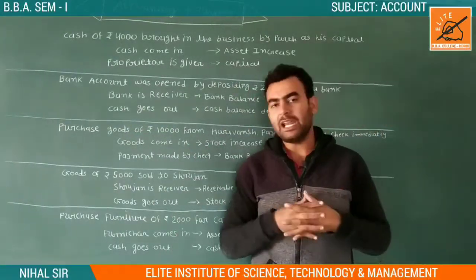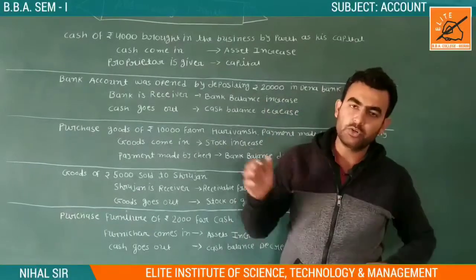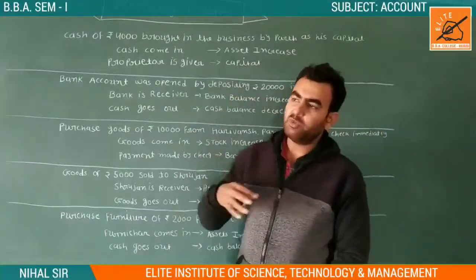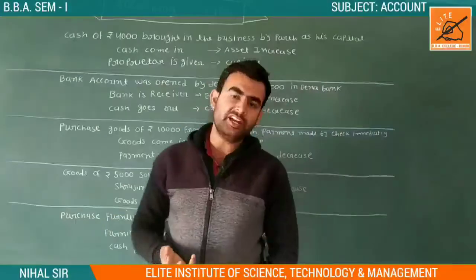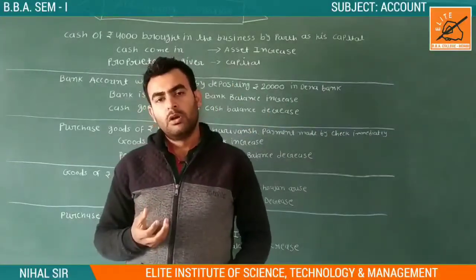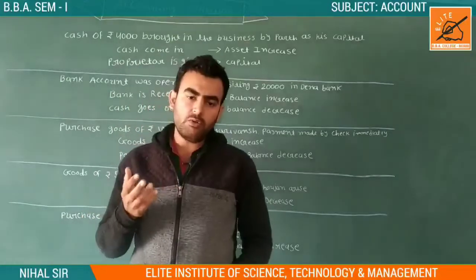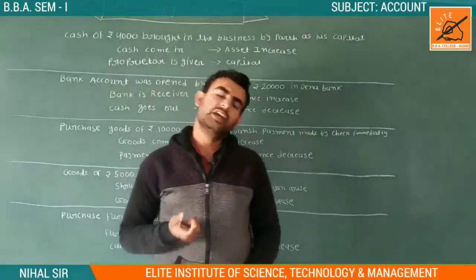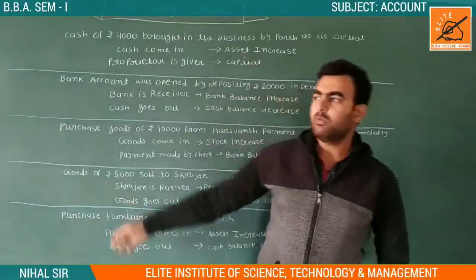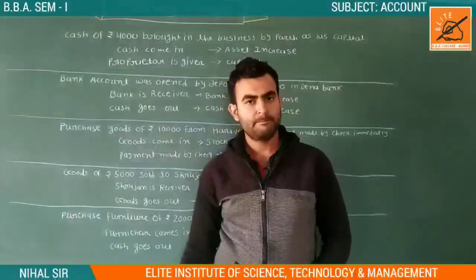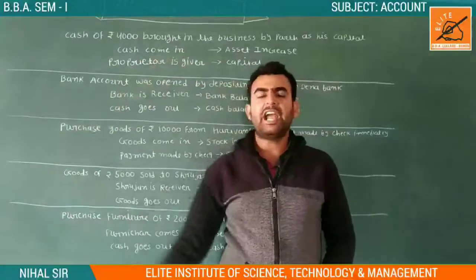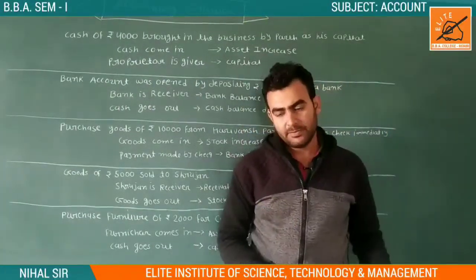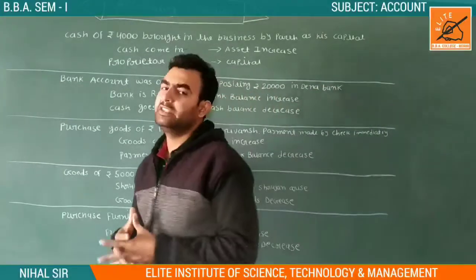Capital and liability together are equal to our asset. In our accounting system we record dual entry, so on both sides of the account, debit and credit are always and always equal.